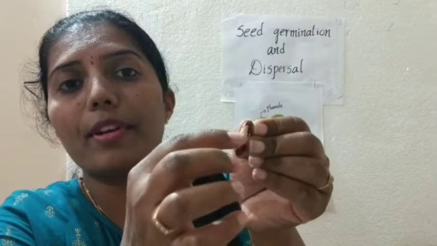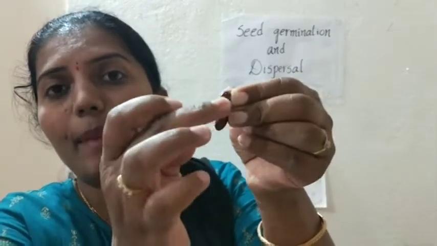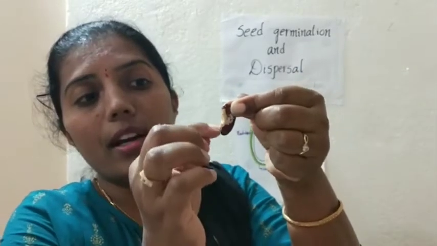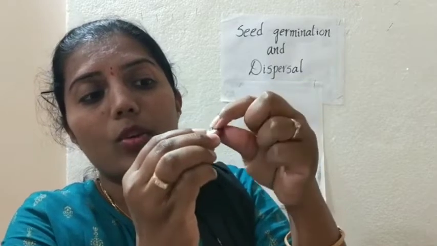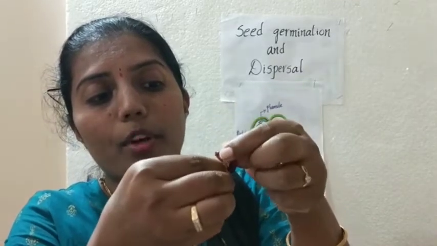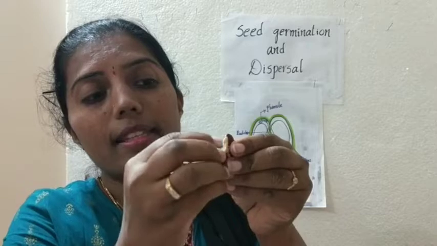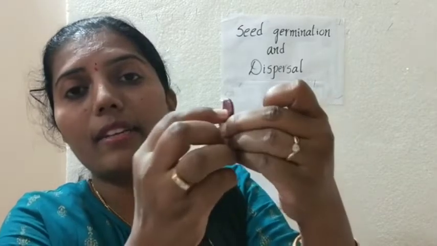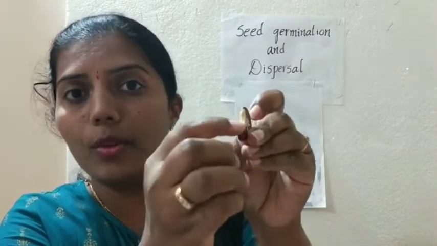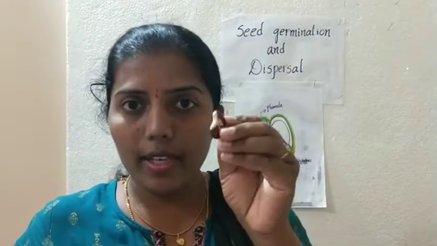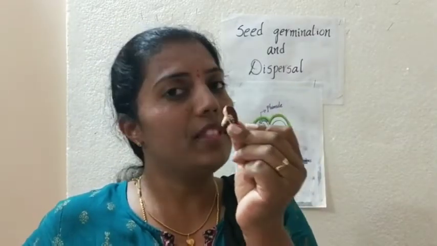See here, now I have removed the seed coat over here. This white color patch you can see here, right? Here the seed coat is removed. This is the removed seed coat part, and this red color one is the seed coat. Here there is no seed coat, I have already removed it. This is the first part of the seed.